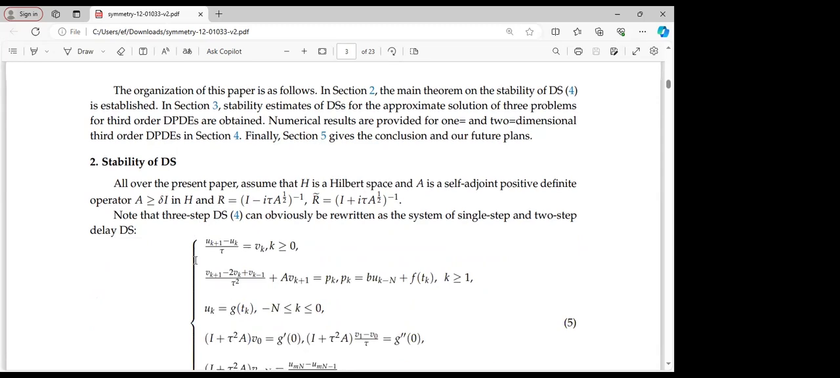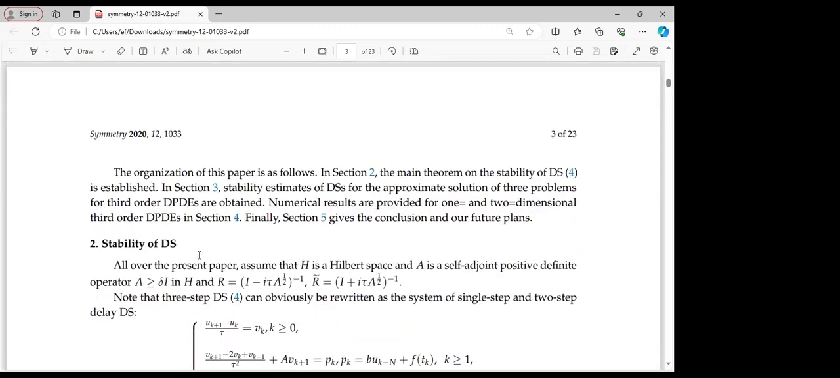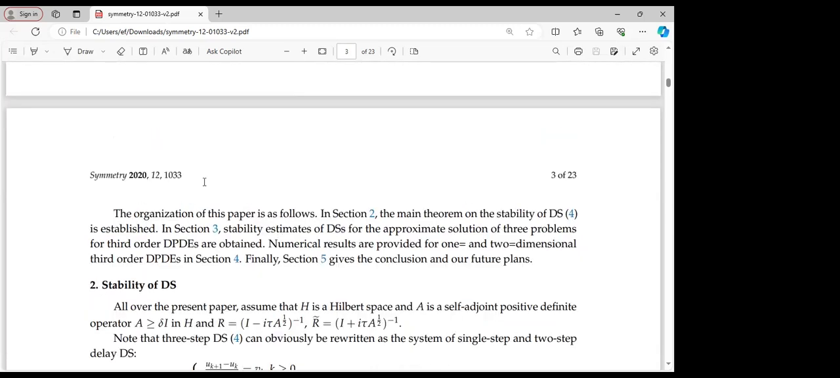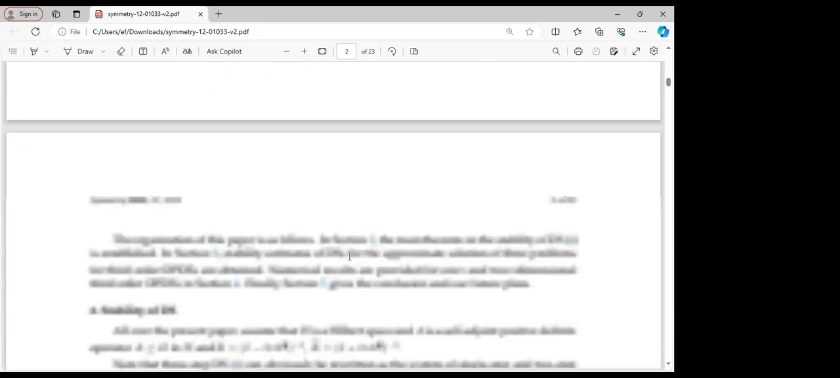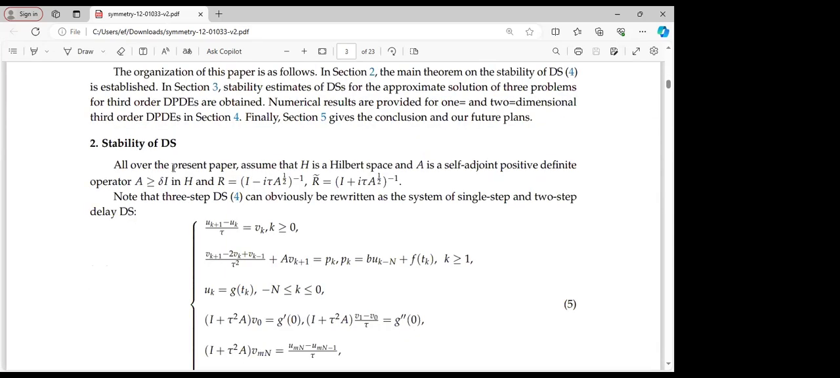So as section 2, as we pointed out, our goal is the main theorem on stability of this problem here, that is problem 4, this first order of accuracy. That is what we will now look into. Throughout the following presentation, first we will assume that H is a Hilbert space and A is a self-adjoint positive definite operator defined as follows. We can see we define our R and also we define our R bar as follows.